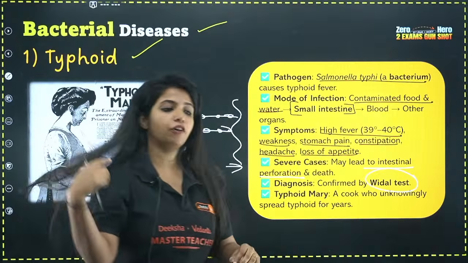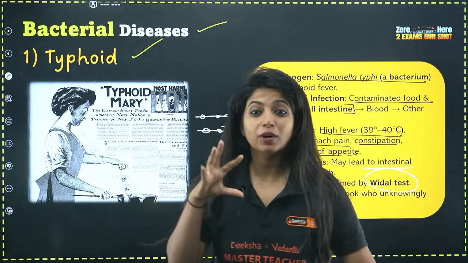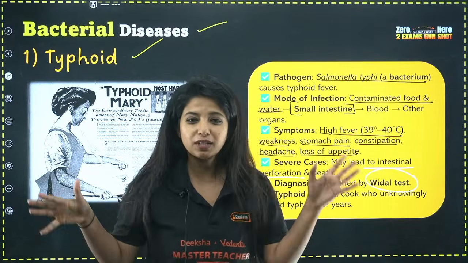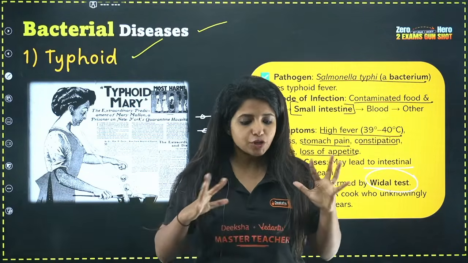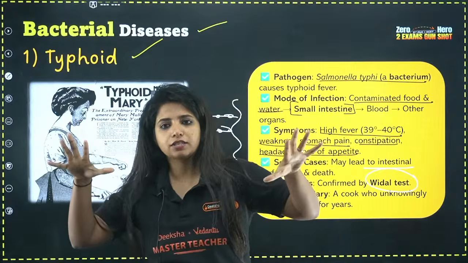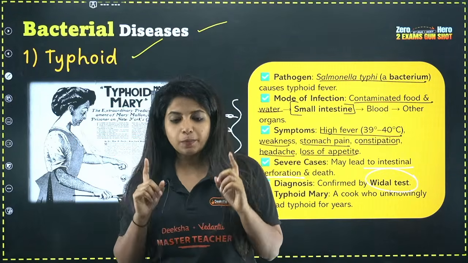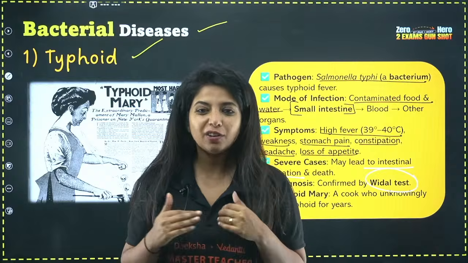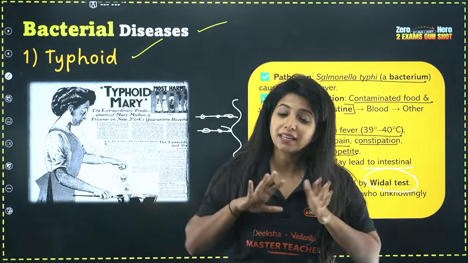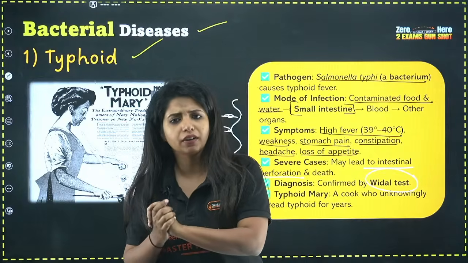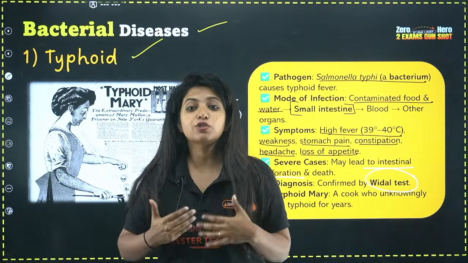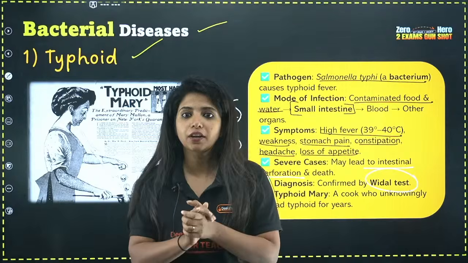Yeah, we were talking about typhoid Mary. So I told you it passes through contaminated food and water, right? There was a lady whose name was Mary Mallon, and she was a cook at some royal place. This particular person had typhoid. But some people are asymptomatic and they can live with typhoid forever. They're resistant to it and they will be just the carriers. So she was one such person. She was a carrier of typhoid.